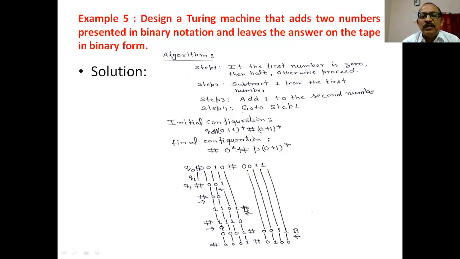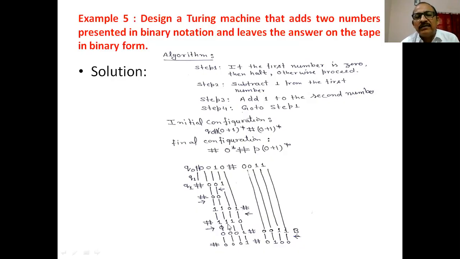If this is encountered, we take the complement and next we are going to add 1 to the number. Here you can see that if the rightmost bit is 1, change this 1 into 0. If the next bit is 0, convert it into 1. Okay, and after this you have to skip all the numbers. So here we add 1 to the number. Okay, if you reach this place, again replace this by this.